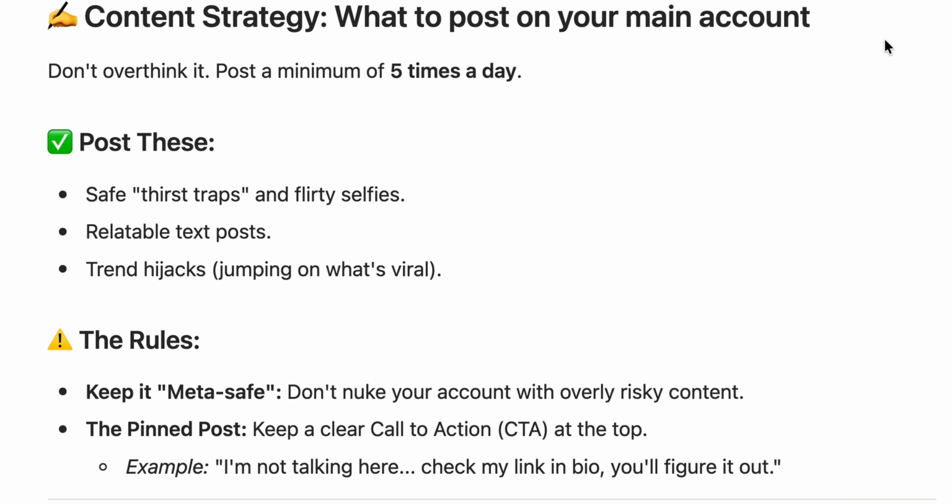Now what to post on your main account? Don't overthink it, post a minimum of 5 times per day. Post safe thirst traps and flirty selfies, relatable text posts, basically jumping on what's viral. Make sure you keep it Meta safe. Do not nuke your account with overly risky content. The pinned post: keep a clear call to action at the top. For example, I'm not talking here, check my link in bio, you'll figure it out.